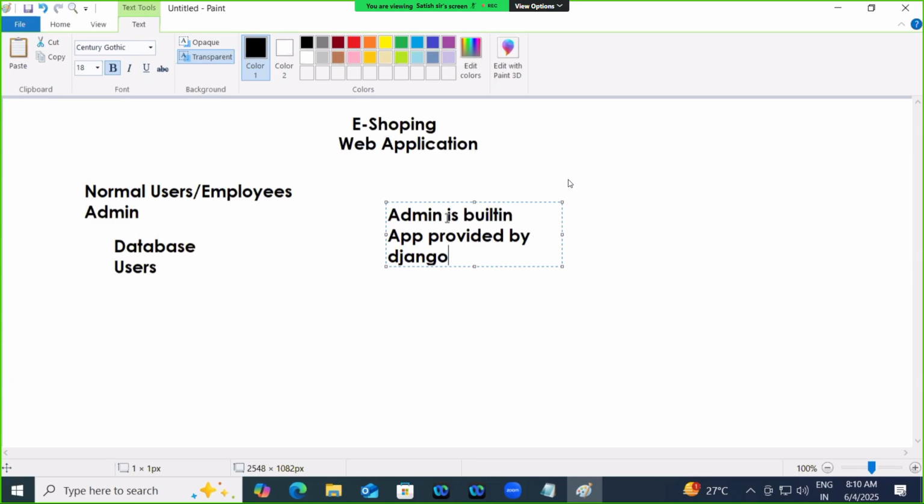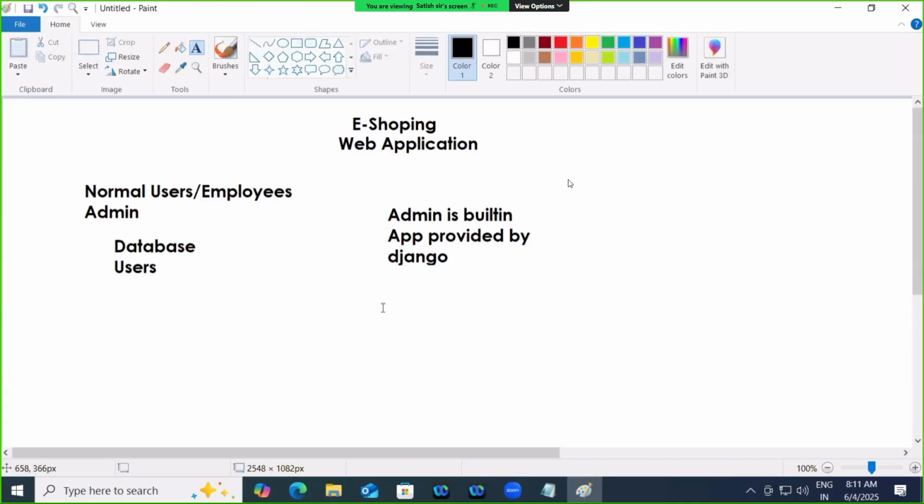By using this interface, you can manage the databases, you can manage the data, and you can also manage users. See, you develop a project, and this project is managed by some people. That is what I'm saying.